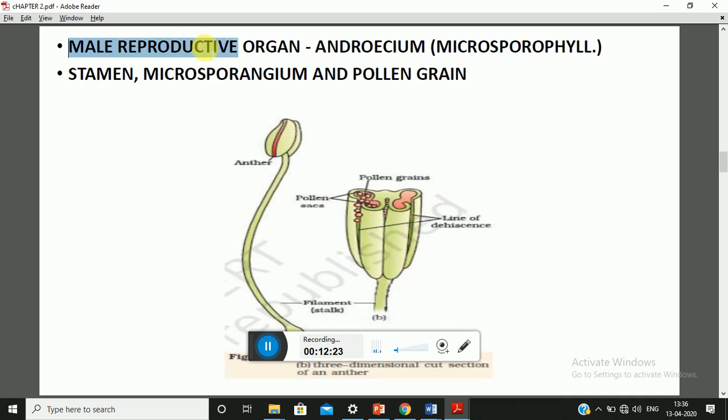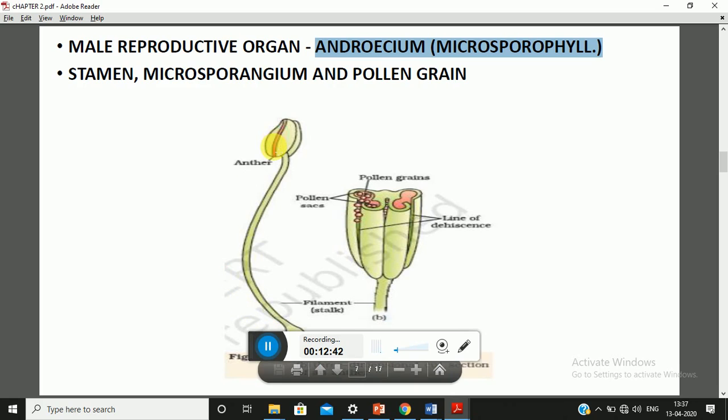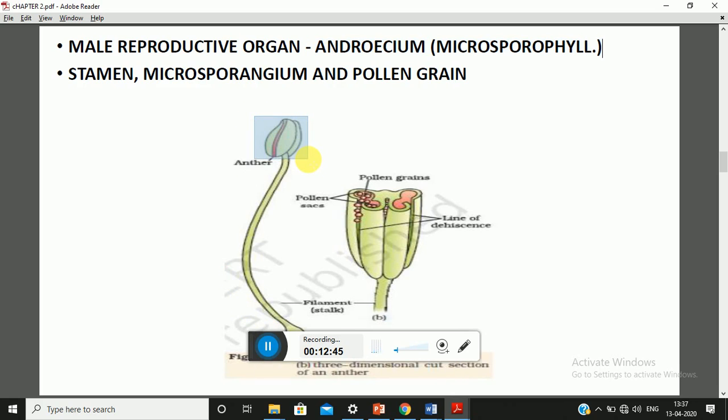Starting with the male reproductive organ or androecium, that is microsporophyll. This is the structure of the male reproductive organ, also known as androecium or microsporophyll. This is a stamen which consists of an anther at the top. It is connected to a long, slender stalk-like structure which is known as filament. So basically, a stamen consists of an anther and a filament.